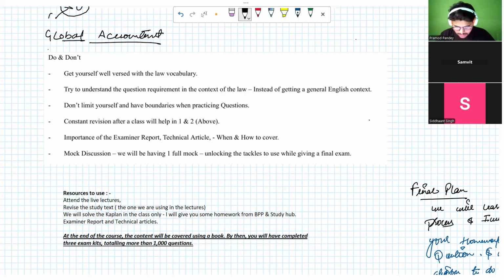Sure. So by this time you have a basic understanding of why we are required to know about the law, because it is a necessity. It is not a want or desire. It is a necessity that you must know some basics about the law, the legal concept. This is an objective type paper, in the sense that the MCQs are there. The reason why this is not subjective is that they don't want you to be a lawyer, they just want you to know some concepts of the law. That is enough for them for the ECCA.